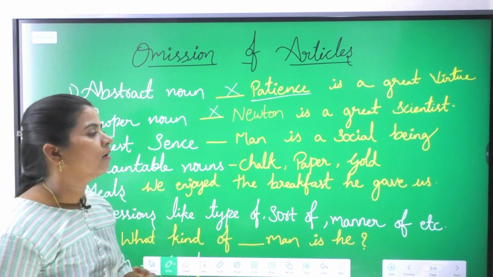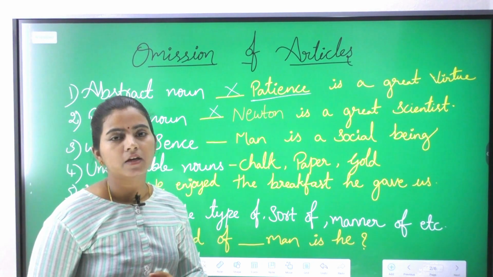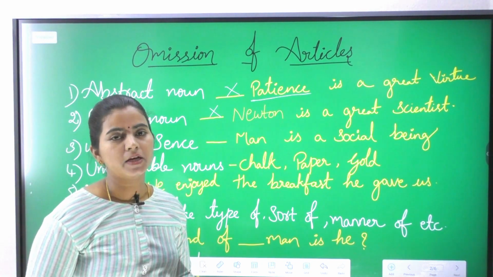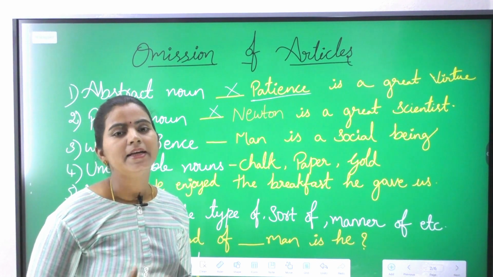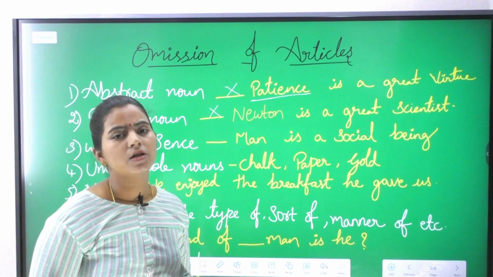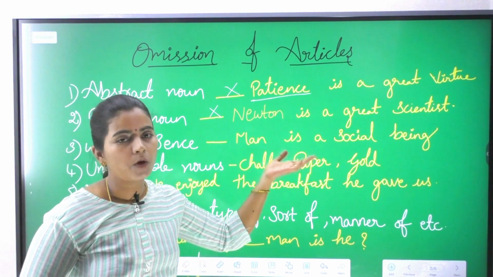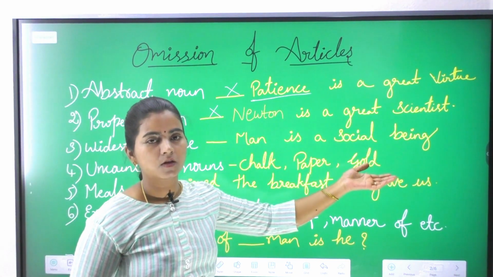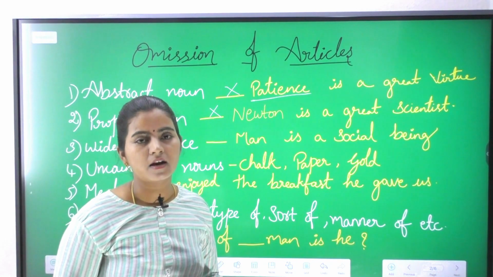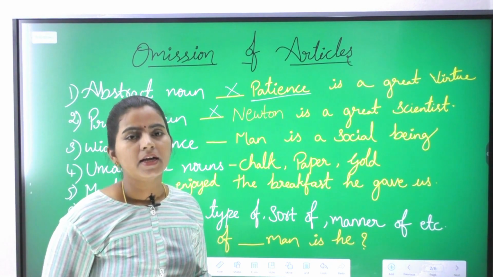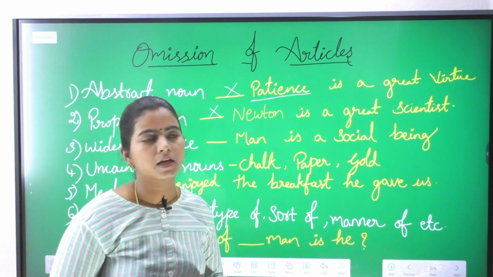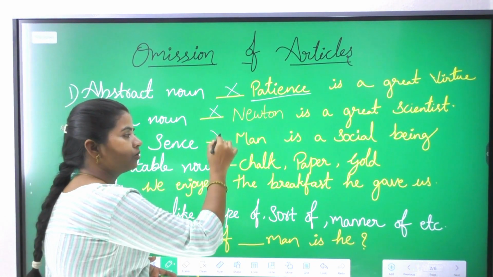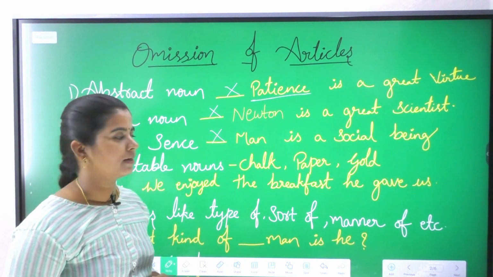Widest sense. When a sentence is giving the widest meaning, which reflects a deeper meaning, though we generally use it in a common way, like "man is a social being". It is used in general, in regular speech, but it has a deeper meaning. So there we should not use any of the articles.